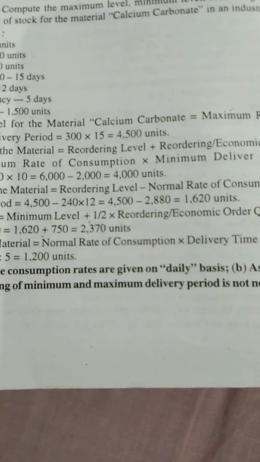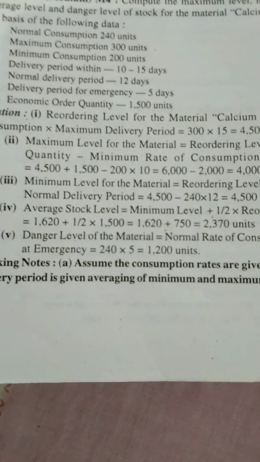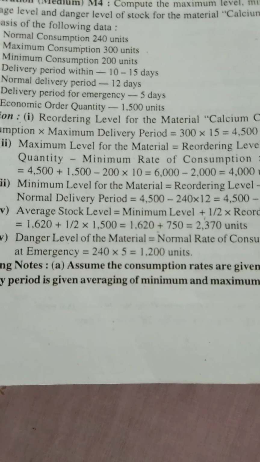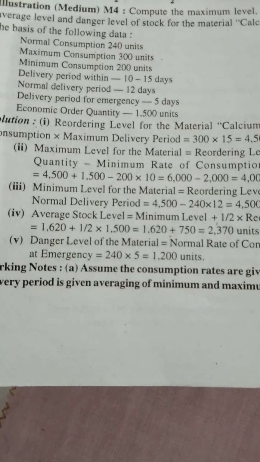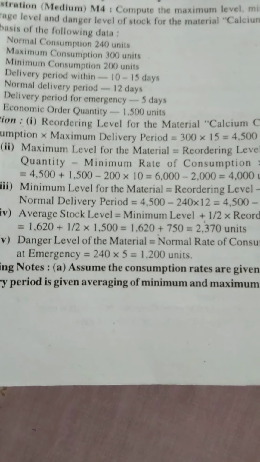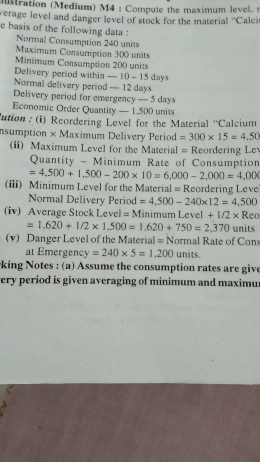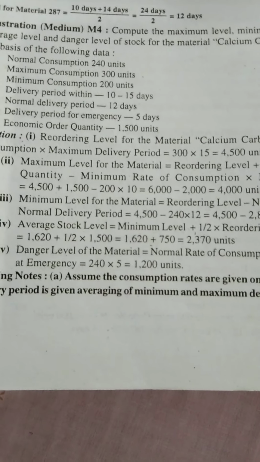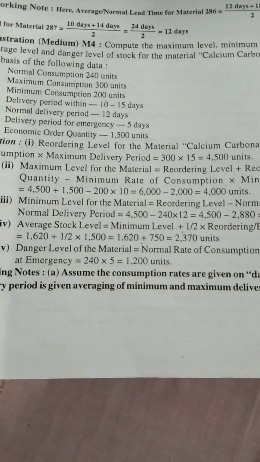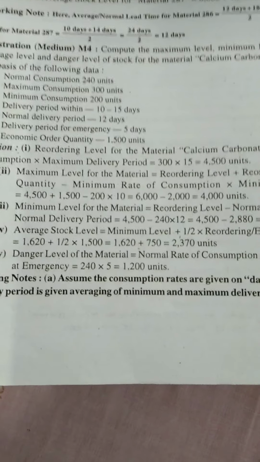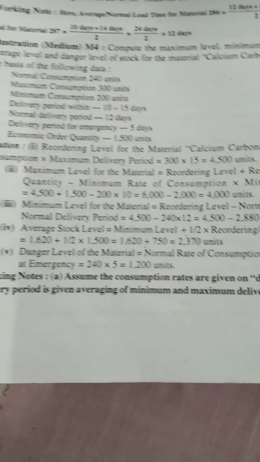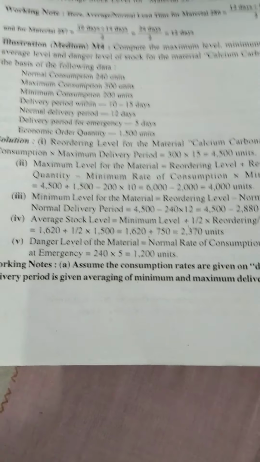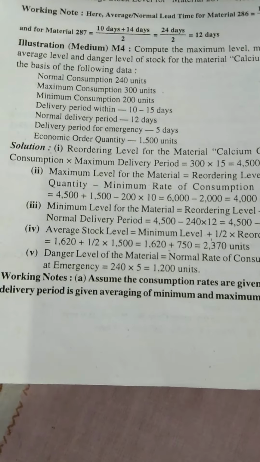Next, danger level is given as normal rate of consumption into delivery time required at emergency. The normal consumption given is 240, and in the question the delivery period for emergency, 5 days, is given. Then what will be the danger level? 240 into 5, 1200 units. It is one of the very easy sums for the chapter of materials, stock level. I hope that you have understood, and very good afternoon to all of you.